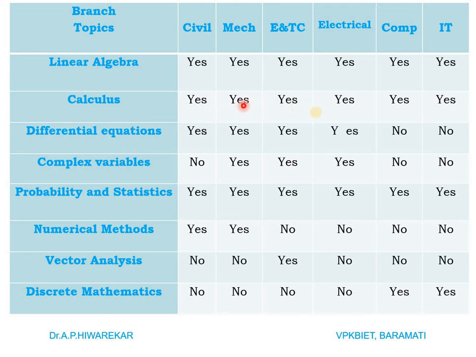Calculus is there for all these branches. Differential equations only for 3 branches. Then, for 4 branches, complex variable, probability and statistics, numerical methods, vector analysis, discrete mathematics. So only we are today going to discuss calculus, and it is for all branches as far as GATE syllabus is concerned.